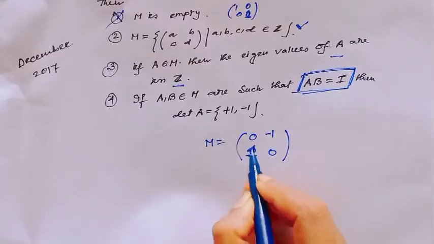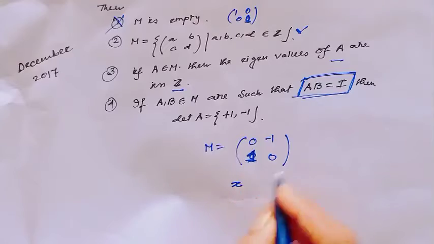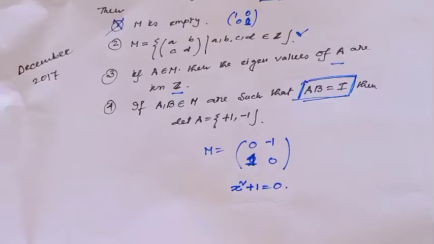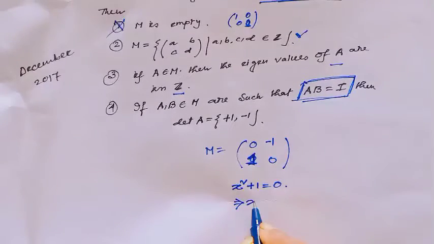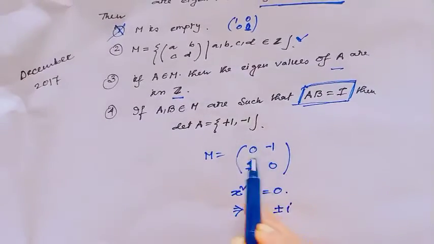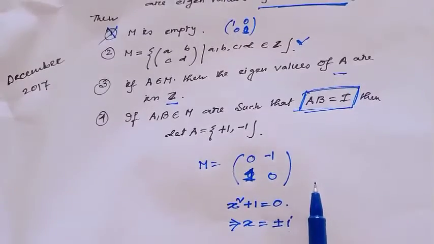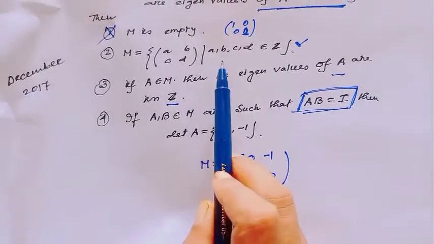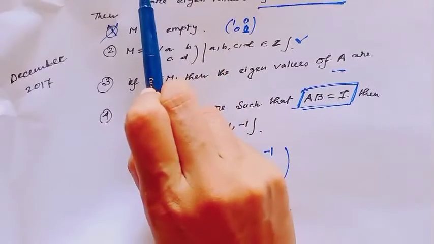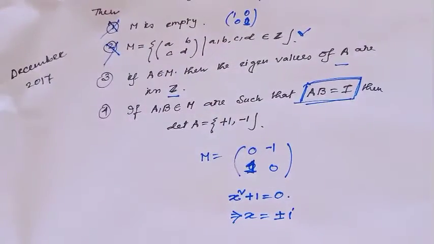Sorry, here 1. Obviously the characteristic polynomial of this matrix is x square plus 1 equal to 0. That means the eigenvalues are plus minus i. But notice all entries belong to integer. So we can take this matrix in this set, but it does not belong to M. So option 2 is also a wrong option.